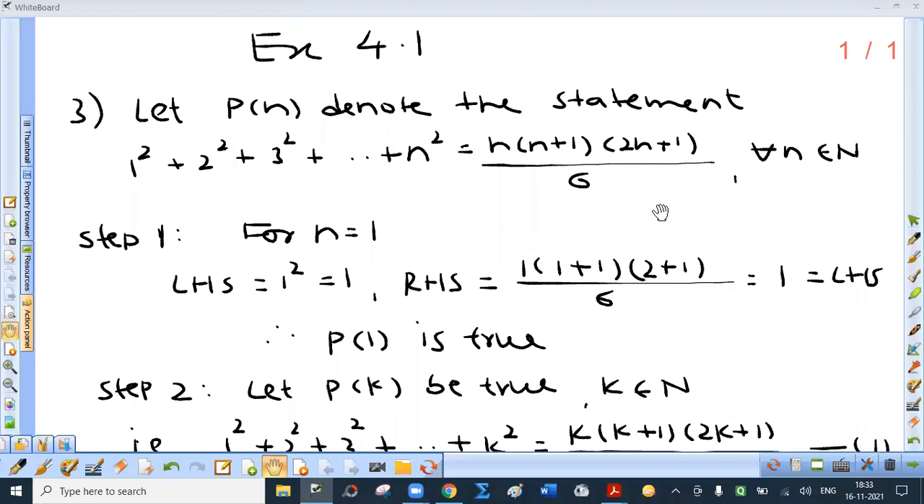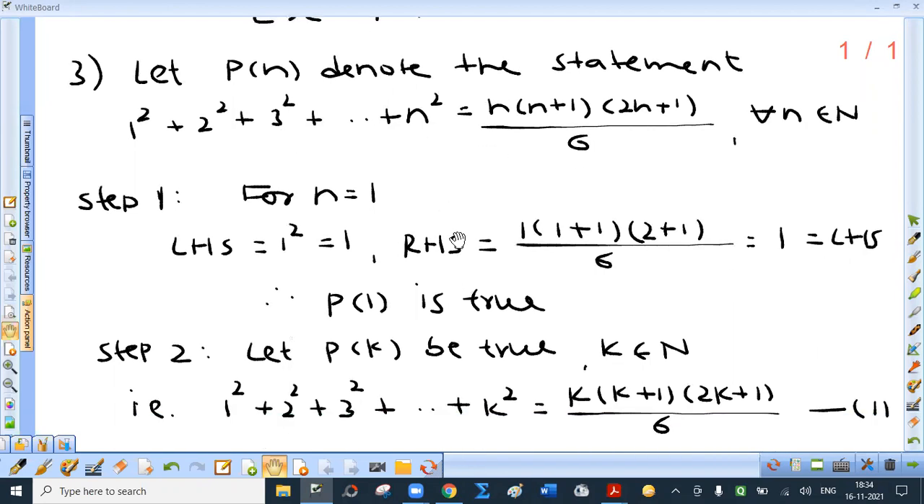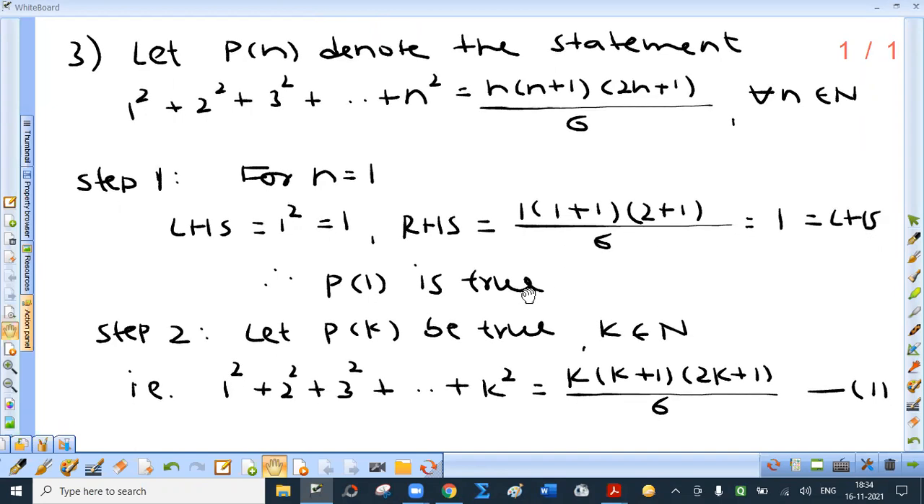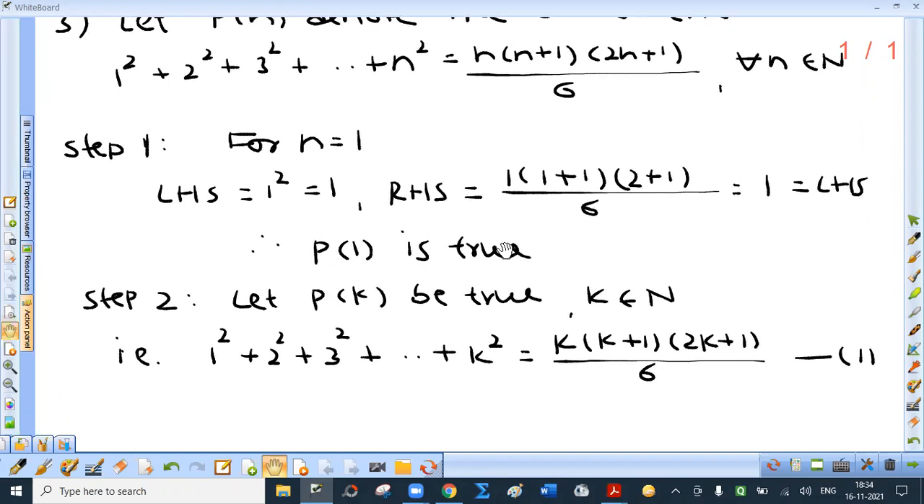Now the third sum, exercise 4.1. Same question. Using the method of induction, prove that 1 square plus 2 square up to n square is n into n plus 1 into 2n plus 1 upon 6 for all n belonging to capital N. You will remember we have done this in the topic sequence and series. This is the sum of the squares of the first n natural numbers, right? Now, step 1, for n equal to 1, LHS is 1 square, that is 1. RHS again 1. So LHS equal to RHS, that is P of 1 is true.